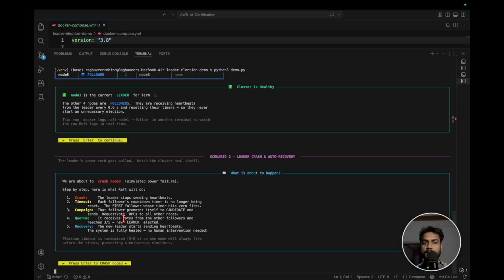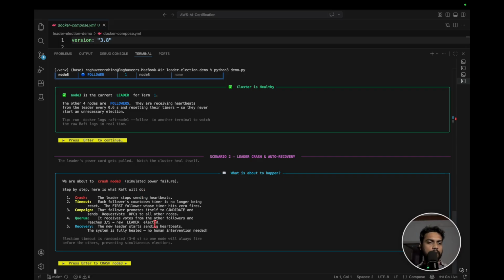Because in the next scenario, when we wake node 3 back up, having crashed it, node 3 will try to get votes to select itself as the leader. It will send the term number as 1, but all the followers have moved to term 2. They will tell node 3 that we are at term 2, so you need to upgrade your term number. It will upgrade its term number and simply adjust as a follower. It will not contest for the leader selection because it has just woken up and does not have the memory of the last election. So that's the importance of the term number.